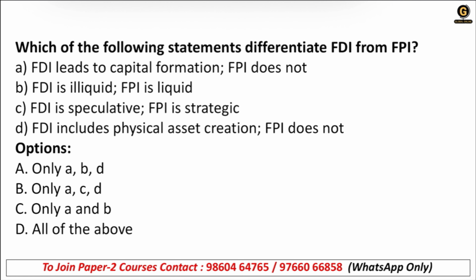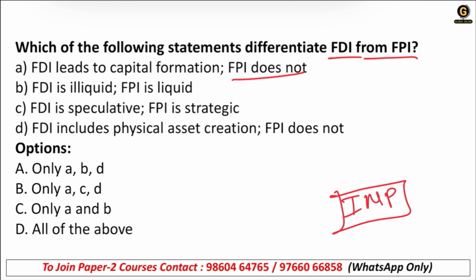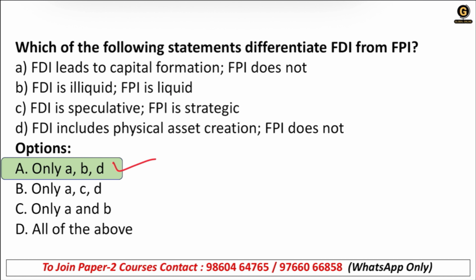Okay, next, which of the following statements differentiate FDI from FPI? This is very important. We should make it as important. FDI leads to capital formation, FPI does not. FDI is illiquid, FPI is liquid. FDI is speculative, FPI is strategic. FDI includes physical asset creation, FPI does not. So the right answer is option A, ABD.